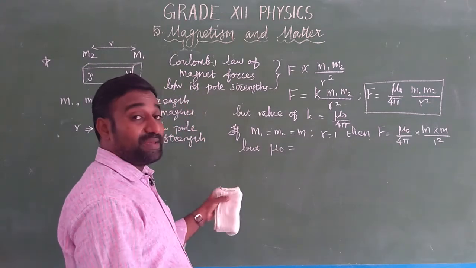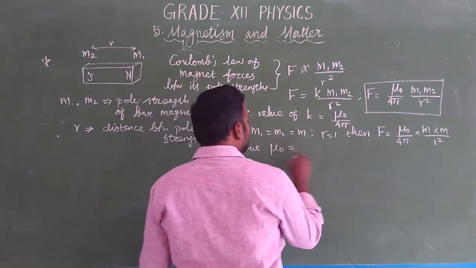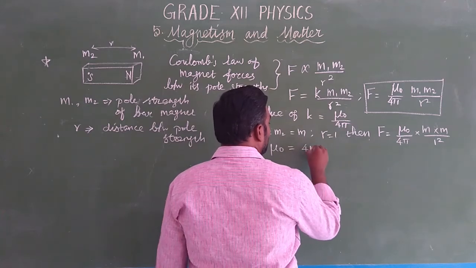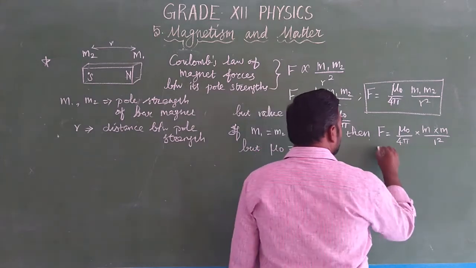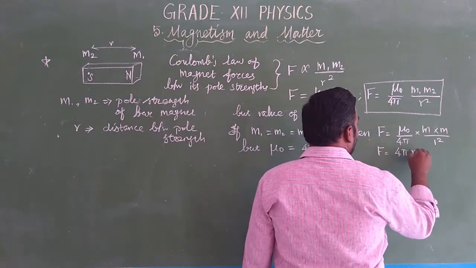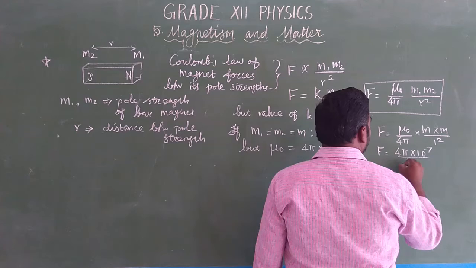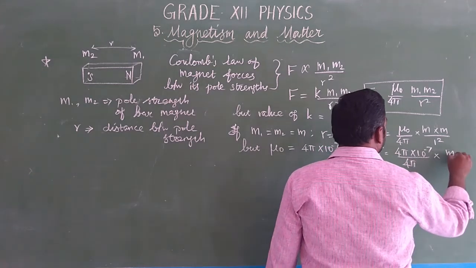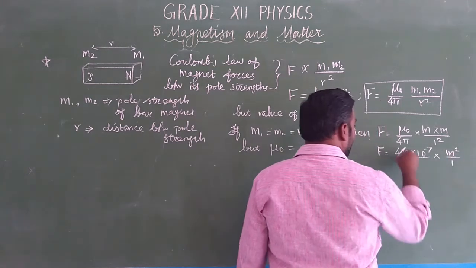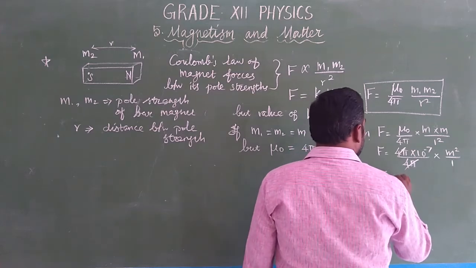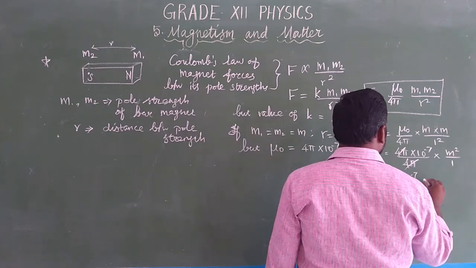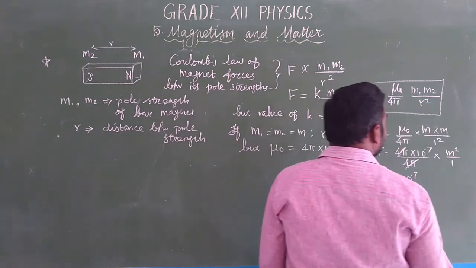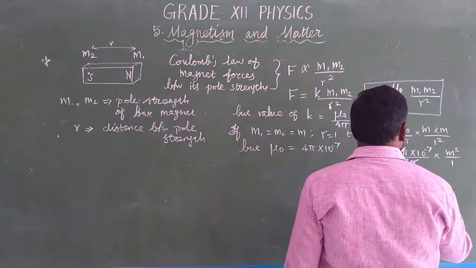It is equal to 4 pi into 10 to the power minus 7. Then substitute in this equation. So F is equal to 4 pi into 10 to the power minus 7 divided by 4 pi into M square by 1. So 4 pi cancels, and F is equal to 10 to the power minus 7 Newtons.